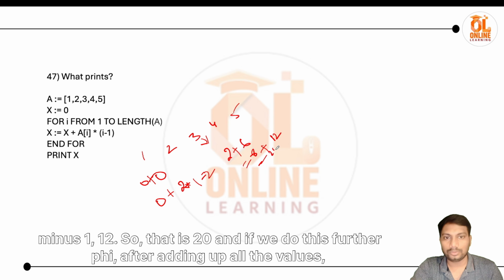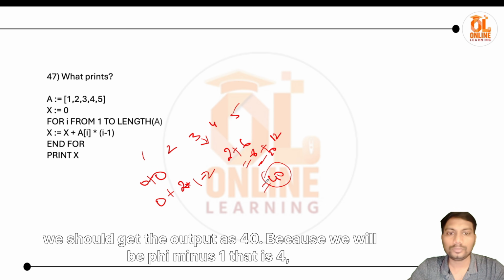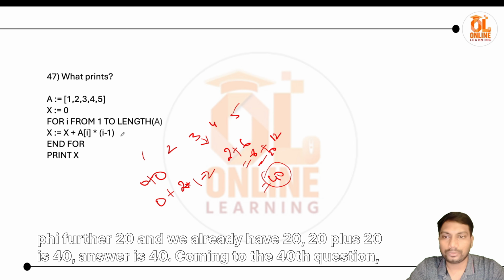And if we do this for the 5, after adding up all the values, we should get the output as 40. Because it will be 5 minus 1, that is 4, 5 into 4 is 20, and we already have 20. 20 plus 20 is 40.